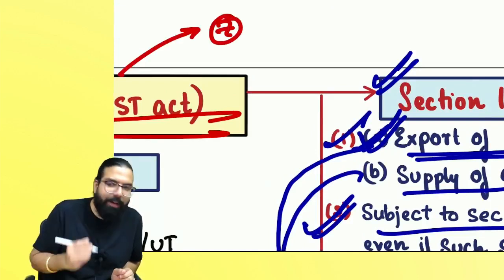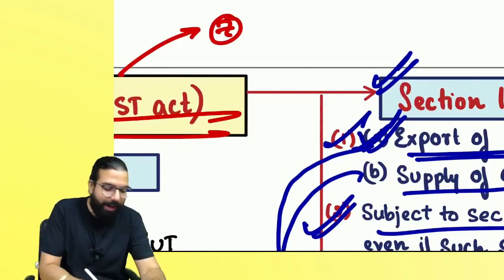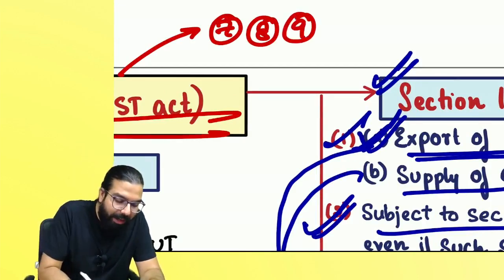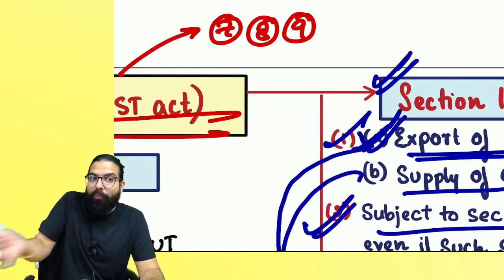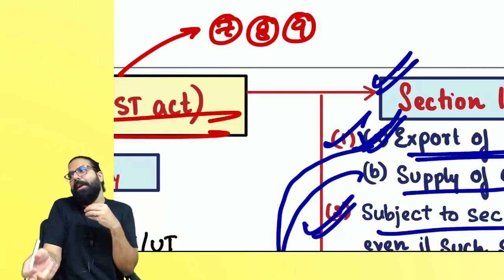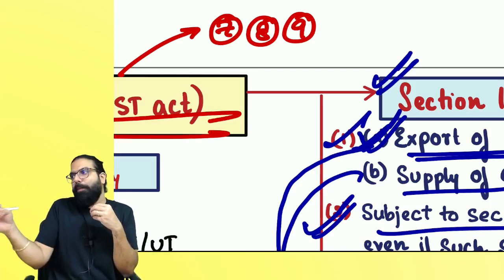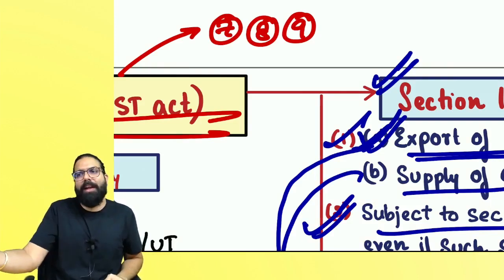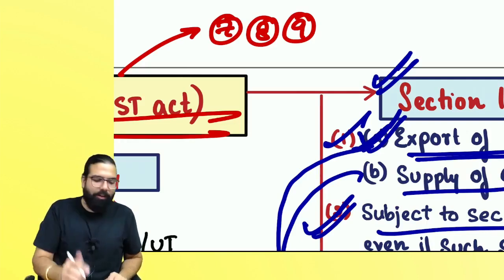We learned section 7 of the IGST Act, interstate supply. Section 8 of the IGST Act, intrastate. Section 9, supplying to or from the territorial waters of India. When you are supplying, the location of supplier will be deemed to be the nearest coastal state. If supply is in the territorial water, supplier location is the nearest coastal state. Place of supply in the territorial water, place of supply is the nearest coastal state.